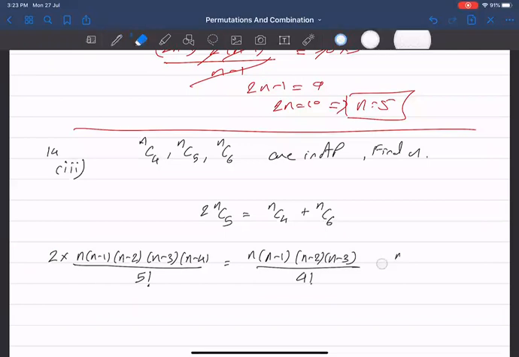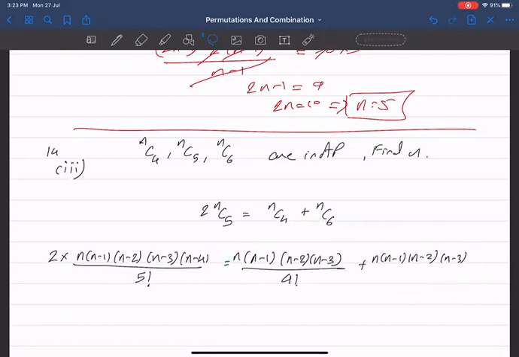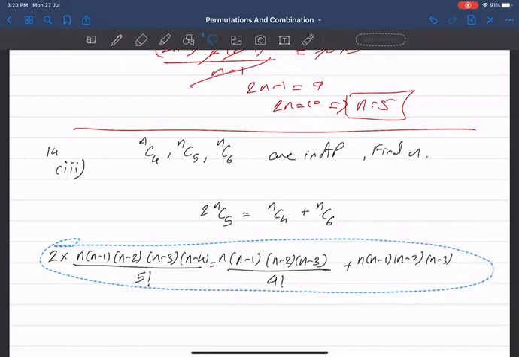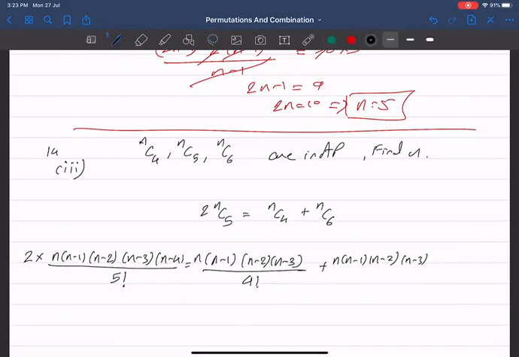This will be n minus 1, n minus 2, n minus 3. Okay, so this will be n minus 4, n minus 5, the whole upon 6 factorial.